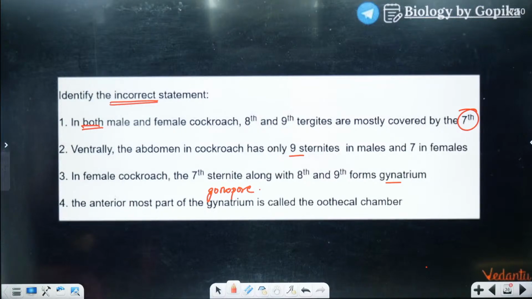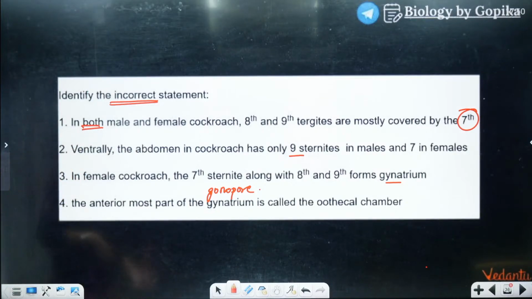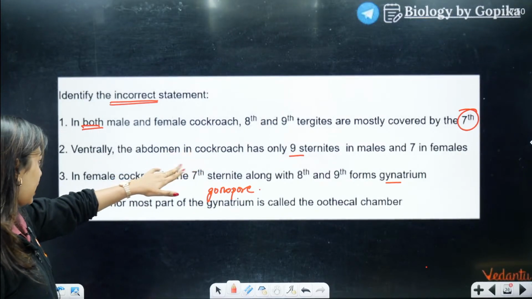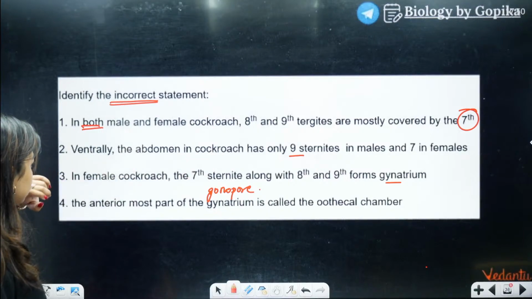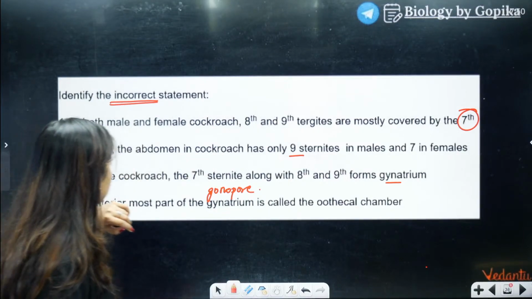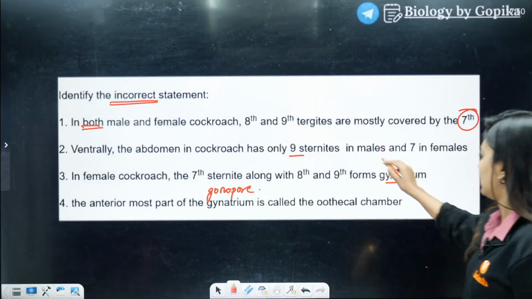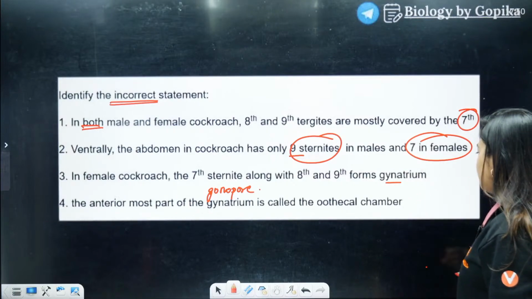Students are like, ma'am, what? All are wrong. In both male and female cockroach, the 8th and 9th tergites are mostly covered by the 7th. Ventrally, the abdomen in cockroach has 9 sternites. Students, the only problem with this question is that this is not mentioned in your NCERT. I think this is a little out of syllabus question.